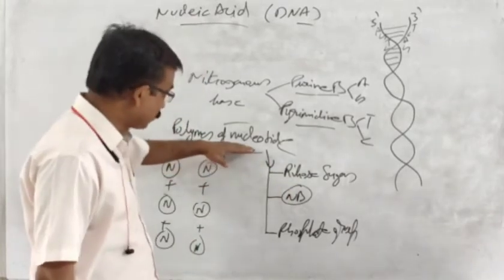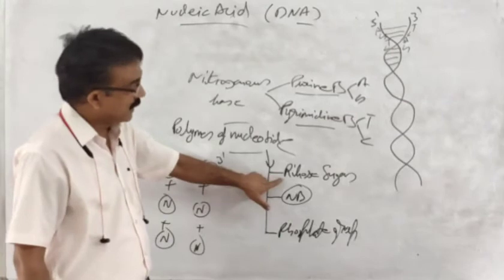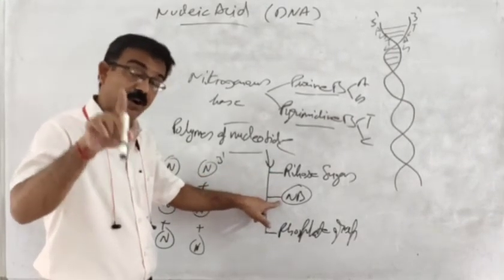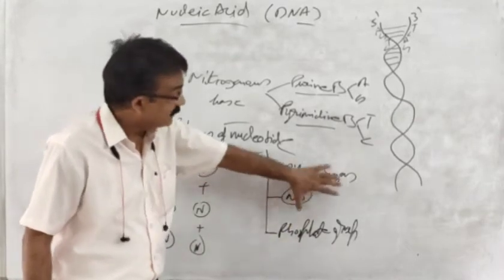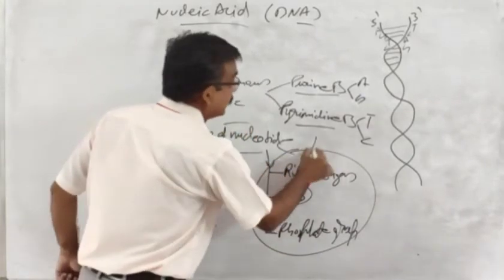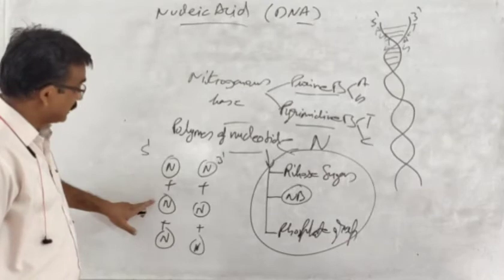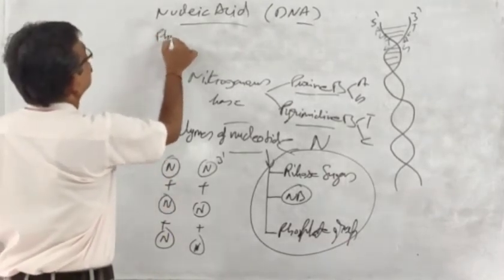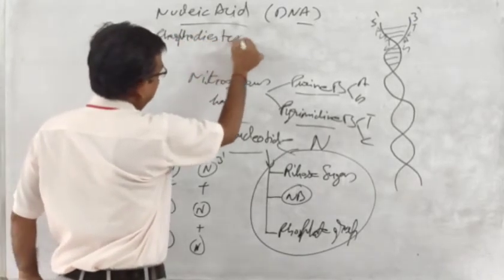So when one nucleotide comprises sugar, a nitrogenous base, maybe A, maybe T, maybe G, or maybe C, and another is a phosphate group, this complete unit is a nucleotide. One nucleotide is arranged to another with the help of a phosphodiester bond.